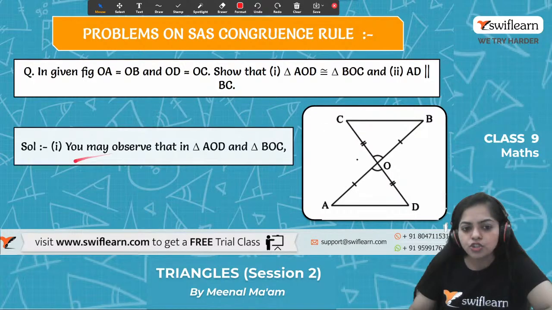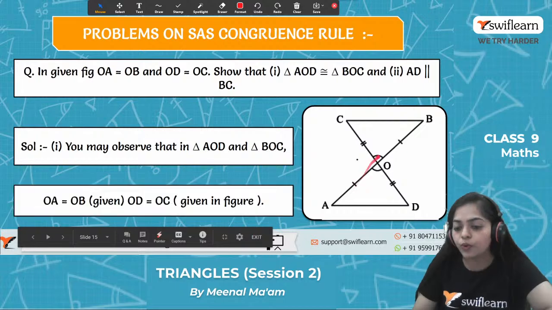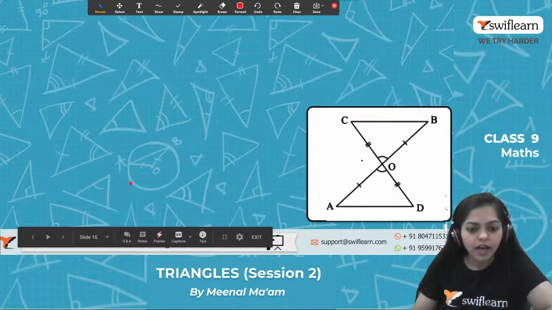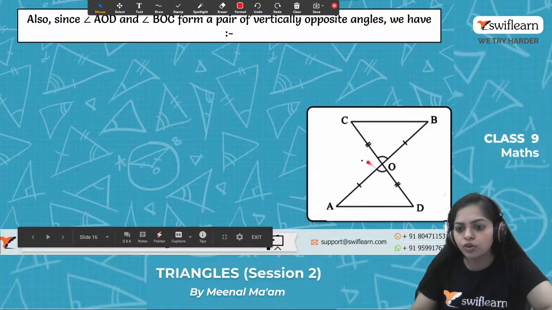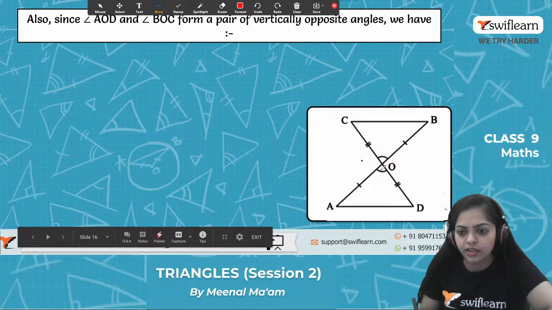We have observed that in triangle AOD and triangle BOC, it is given in our question that OA equals OB, and also OC equals OD. One more condition I think you all know: when two lines intersect each other, vertically opposite angles are formed and these two angles are equal. So angle AOD equals angle BOC.